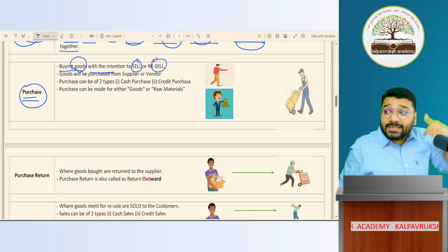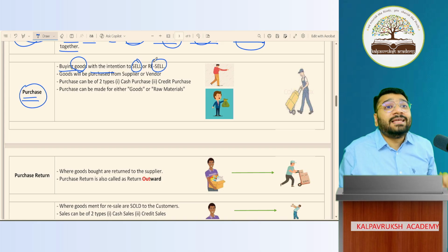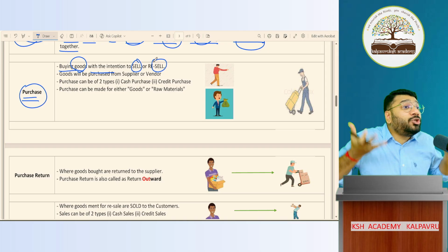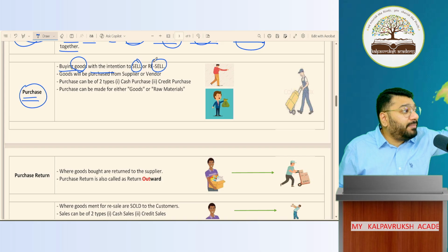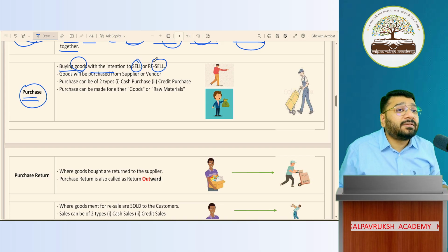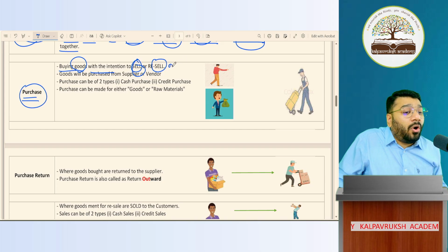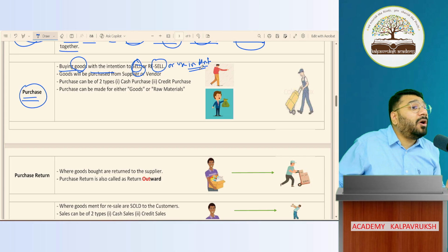So stationery, what I purchased in my business, can I call that as purchase? No, because my intention is not to sell. My intention is to consume. Consume means what? Not eat. Consume means use it for the business. If I'm buying any goods with intention to consume them in my business, then it is called as expenditure. So when do we call it as purchase? When I buy something with intention to sell or use in manufacturing, only those items are called as purchases. Got it? Not got it?